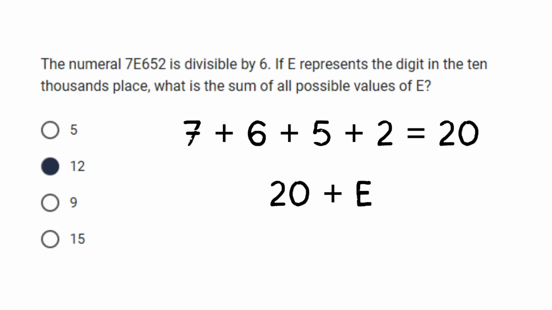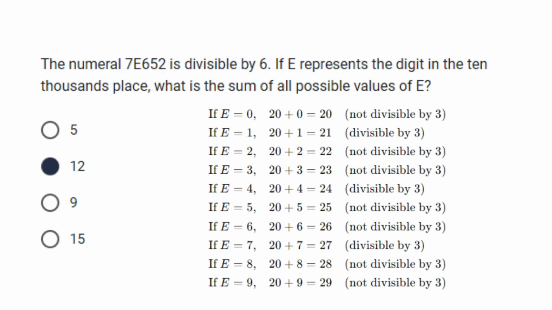Now let us add E to the sum of 7 plus 6 plus 5 plus 2. We can try all the numbers from 0 to 9. In that case, we will be adding 20 plus 0, 20 plus 1, 20 plus 2, up to 9. Now, let's take a look at all the given numbers.